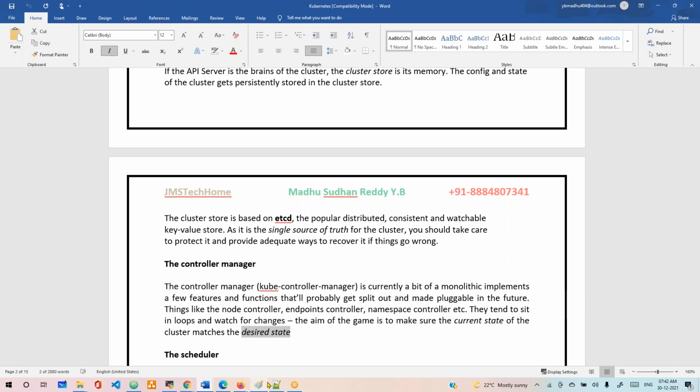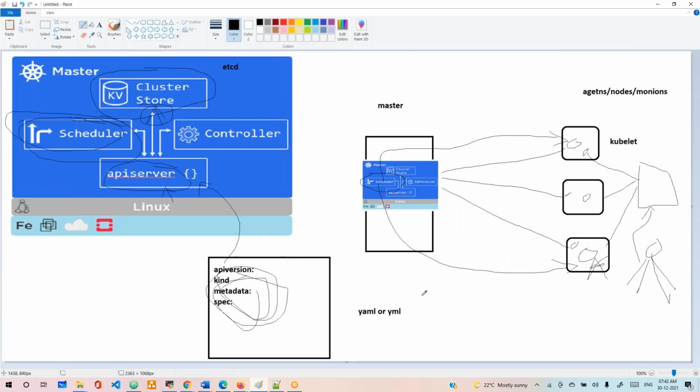We spoke about this yesterday, if you remember. For example, you ask for 10 containers. This is your desire. And in the cluster there are 9 containers running. This is the current state. It is not matching what you asked for. So what happens? Kubernetes is going to create one more container for you.